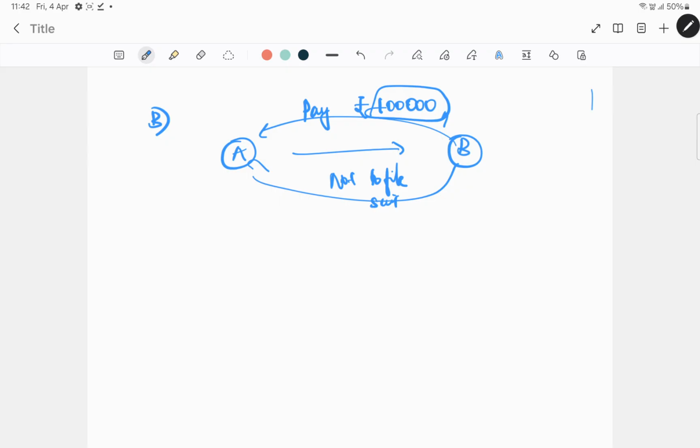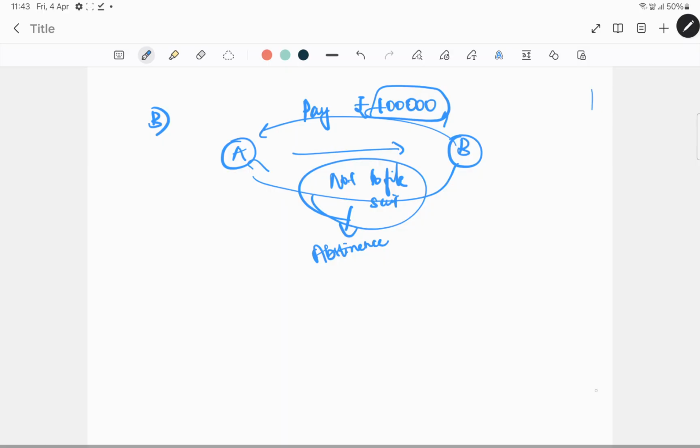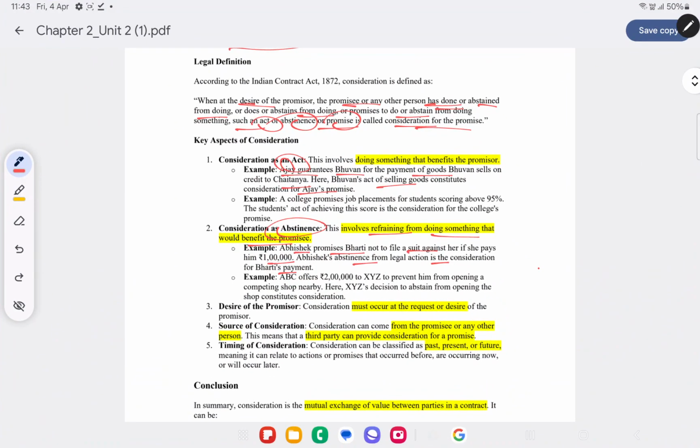And what is the consideration for B paying 1 lakh to A? It's the abstinence of A from filing a suit against him. So it can also be for abstinence.